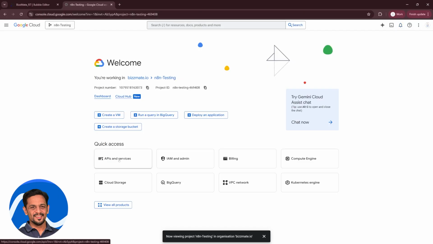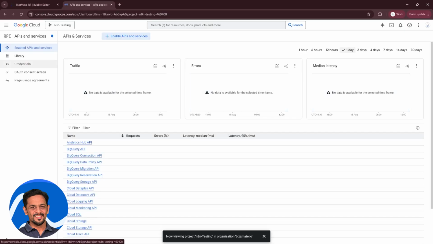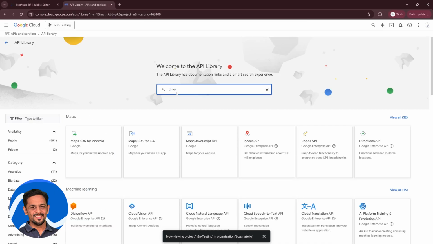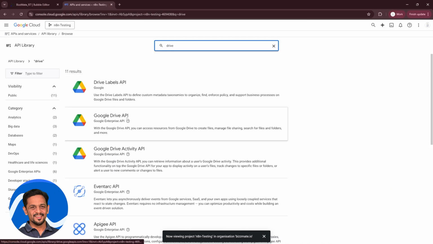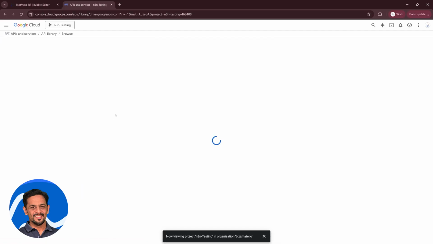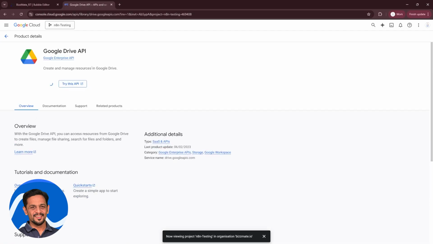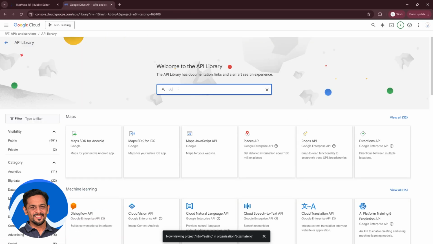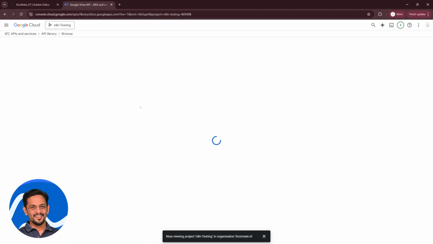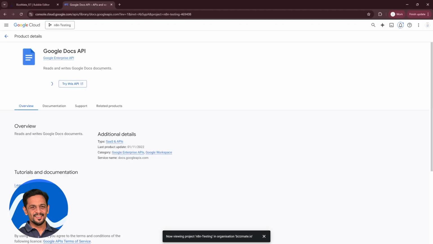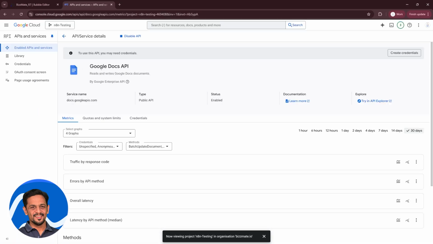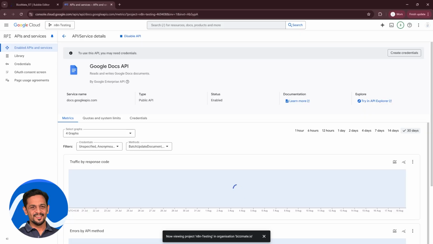Let's go to APIs and services here and go to enable APIs and services. Search for Drive, hit enter, and Google Drive APIs. So select this and click on enable. Once this is done, go back, enable API services and search for Doc and Google Docs API. So enable this. So what you are essentially doing here is telling Google that you want to enable Google Drive and Google Docs API for your use case, right?